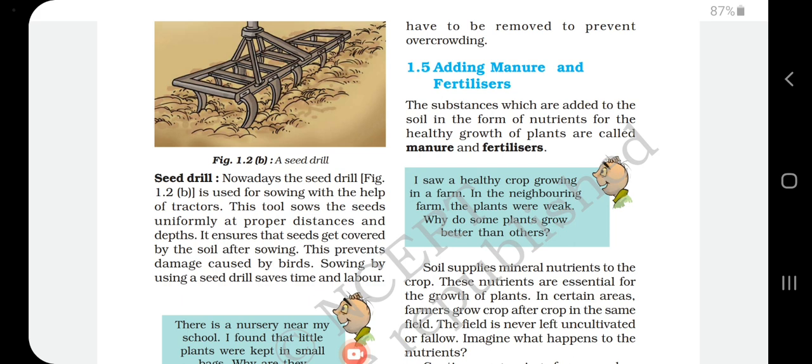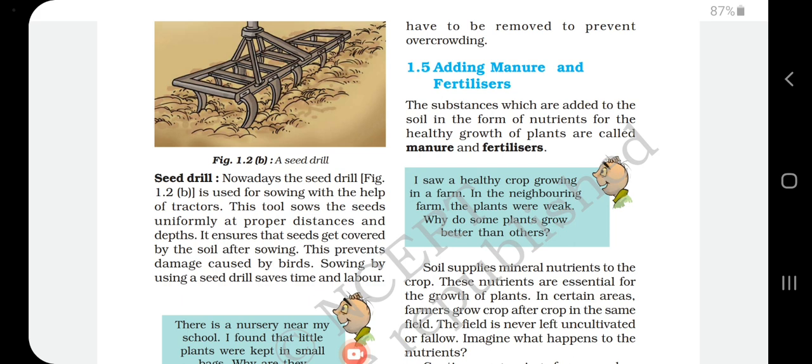This tool sows the seeds uniformly at the proper distance and depth. It ensures that the seeds get covered by the soil after sowing. After the seeds are sown on the land, they are automatically covered by soil. Why is it important to cover the seeds with soil?